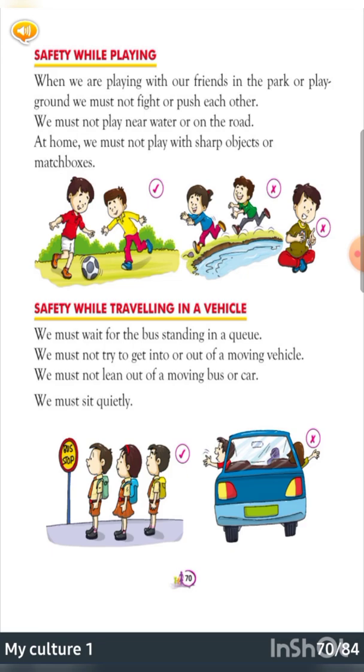We must not lean out of a moving bus or car. Lean means to see outside, okay? So if the bus or car is moving, you should remain inside only. You should not move your hands or face etc. out of the window. We must sit quietly so that the driver should not be disturbed. Right?